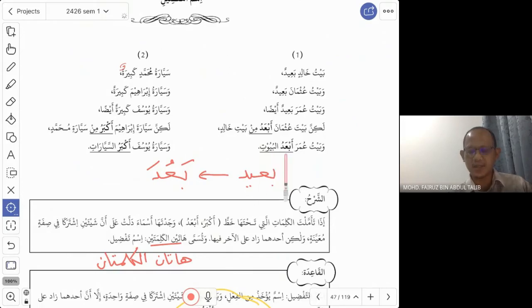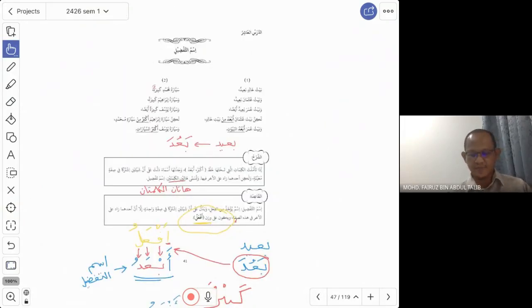It is the farthest of these houses. Naam. Okay, so that is the isim tafdil. Any question before we go for the tadribat? Okay, so that not that difficult, this topic.